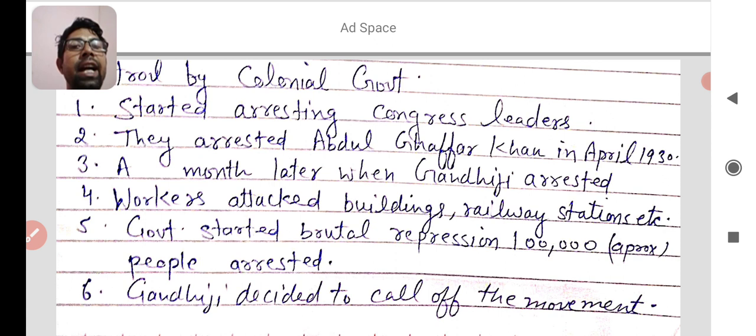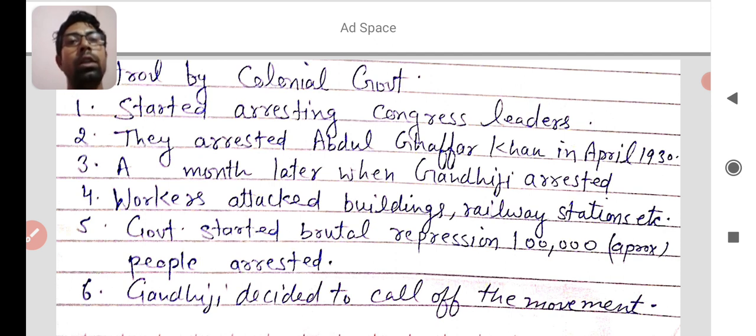He saw that the civil disobedience movement was going to turn violent. Next, Gandhiji was convinced by Irwin, the viceroy at that time, that he should come to the round table conference in London. We will talk about your 11 demands and whatever demands you have. So that's why Gandhiji called off the civil disobedience movement.